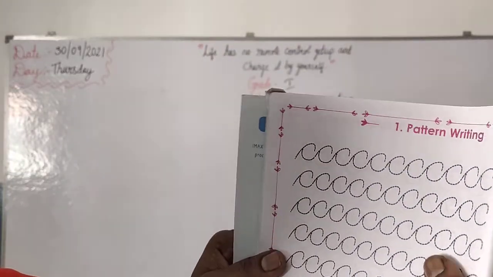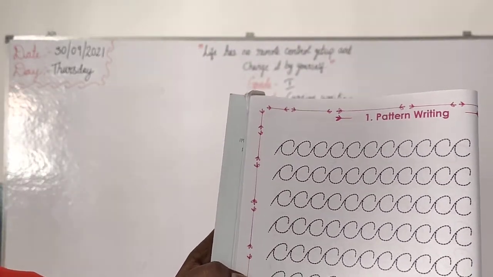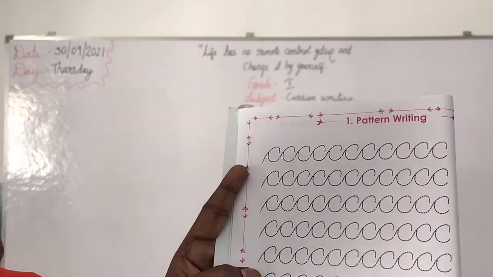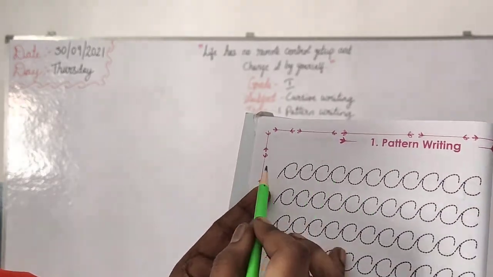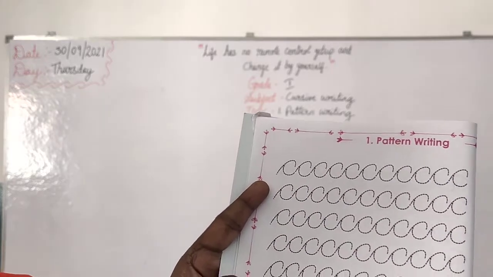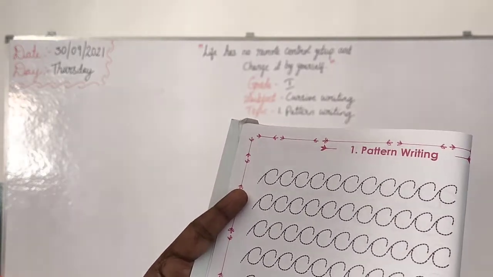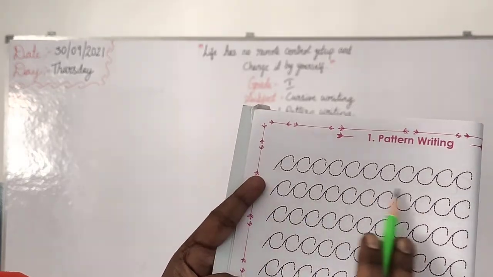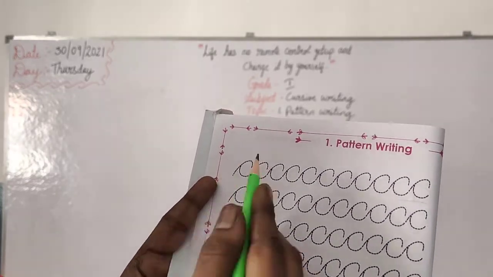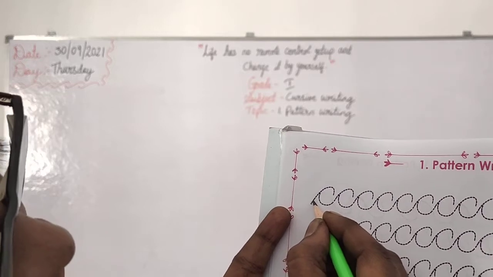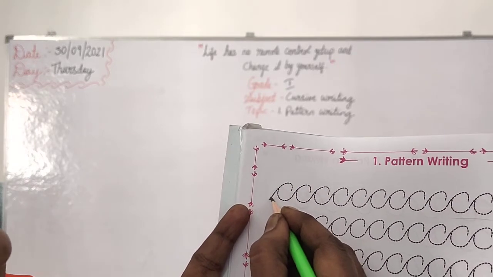Next page, what is this? This is also a pattern. Pattern means which is the same. We are continuing the same, joining and continuing, right? That is a pattern. How will you write this pattern? First you should start from here.